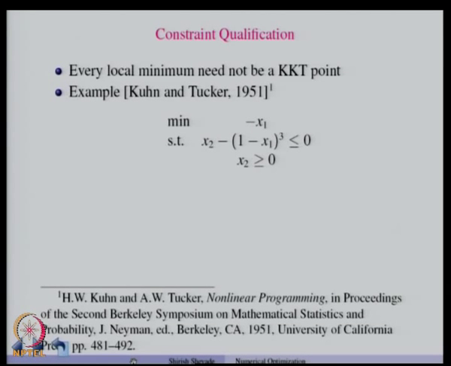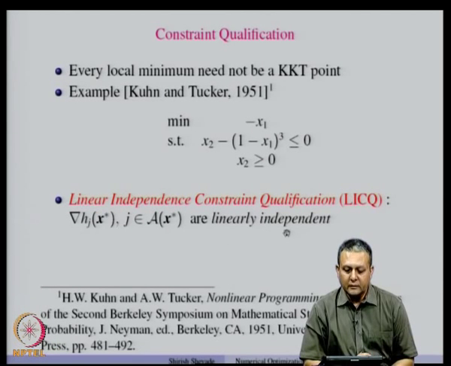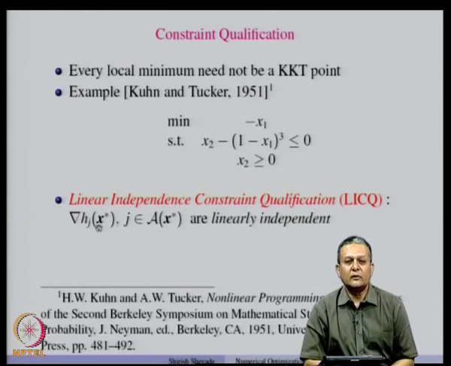And therefore, this linear independence constraint qualification is a very important constraint qualification condition, and that says that the gradients of the constraints active at x star have to be linearly independent. So, that implies that x star becomes a regular point, and once we have these linearly independent vectors, we can write the gradient of f at x star as a non-negative linear combination of the gradients of these constraints.